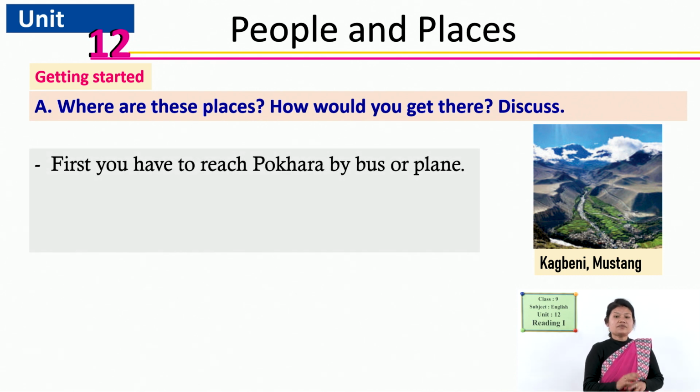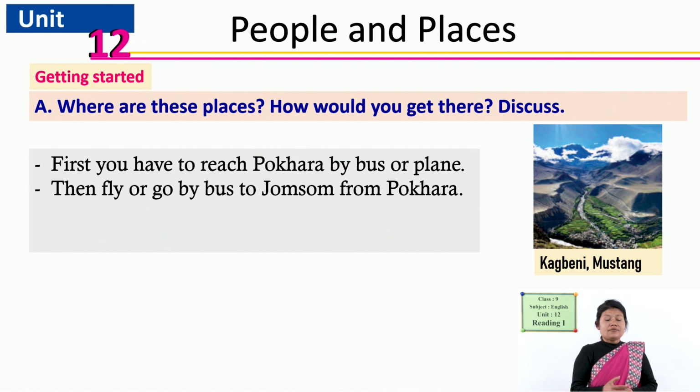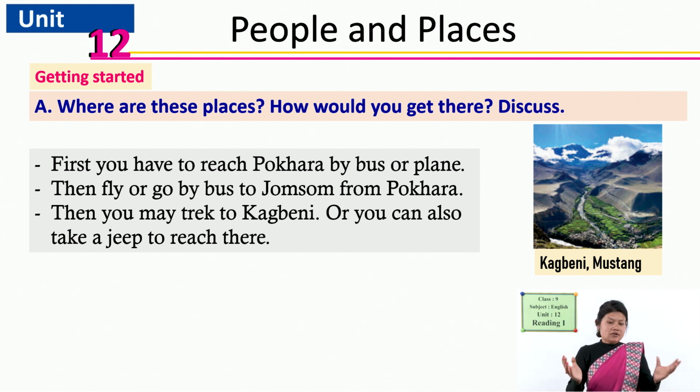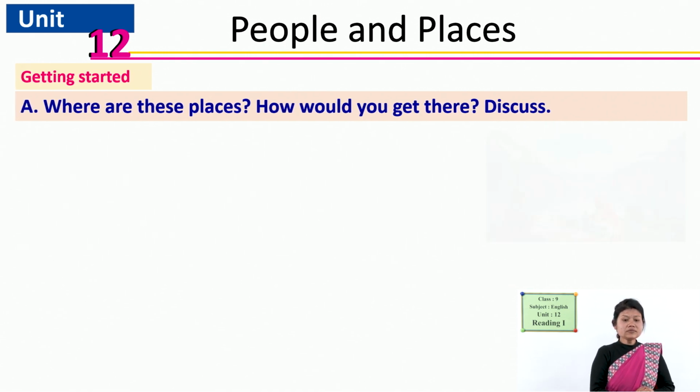Let us talk. First, from Kathmandu or any part of our country, we have to reach Pokhara by bus or plane. Then from Pokhara we travel up to Jomsom by bus or plane. Then from there you may trek to Kagbeni, or you can also go by other vehicles like a jeep. So, we can get to Kagbeni this way.